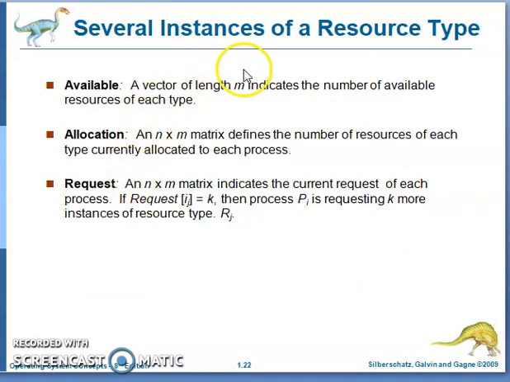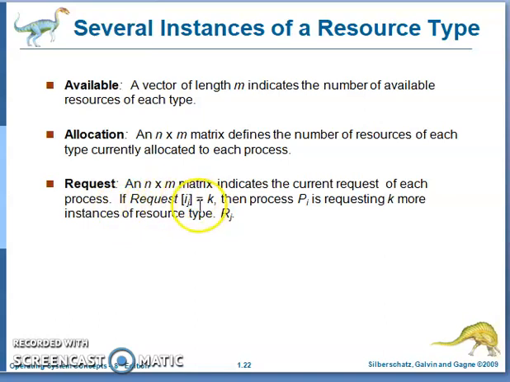For that, wait-for graph is not suitable. You go for another algorithm that is much like Banker's algorithm. We use the same data structures. One is available, second one is the allocation, and third one is the request. Request is also an n by m matrix, indicates current request of each process.